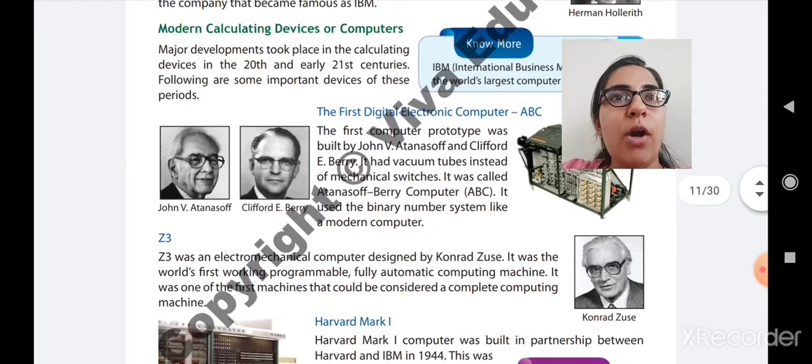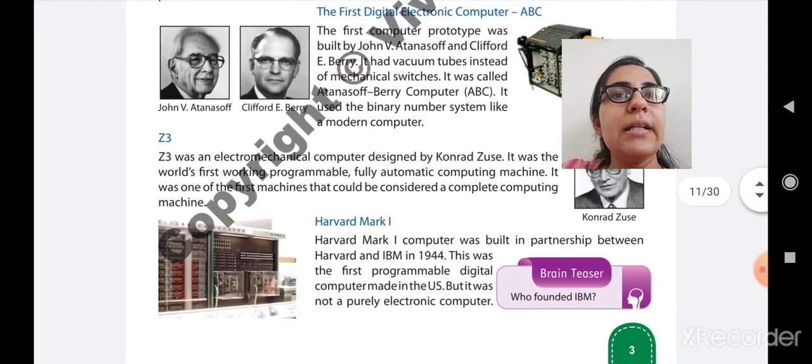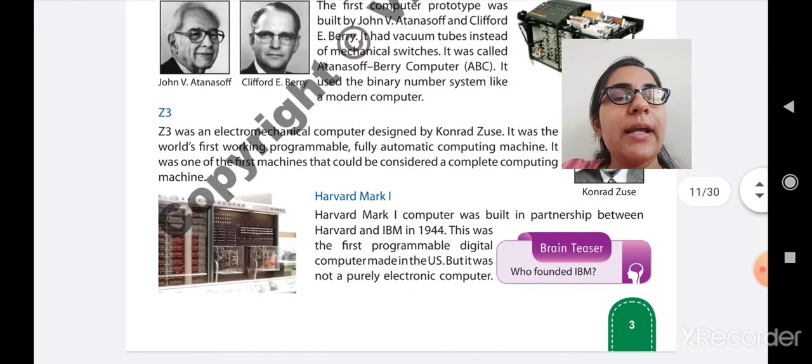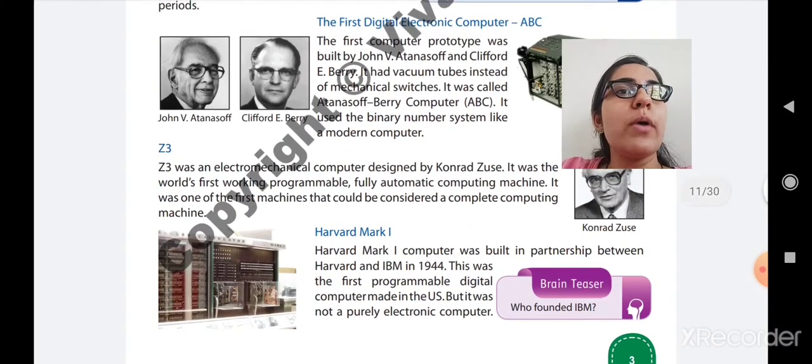Now the second modern calculating device is Z3. Z3 was an electromechanical computer designed by Konrad Zuse. Who created the Z3 electromechanical computer? Konrad Zuse. It was the world's first working programmable fully automatic computing machine. It was one of the first machines that could be considered a complete computing machine.